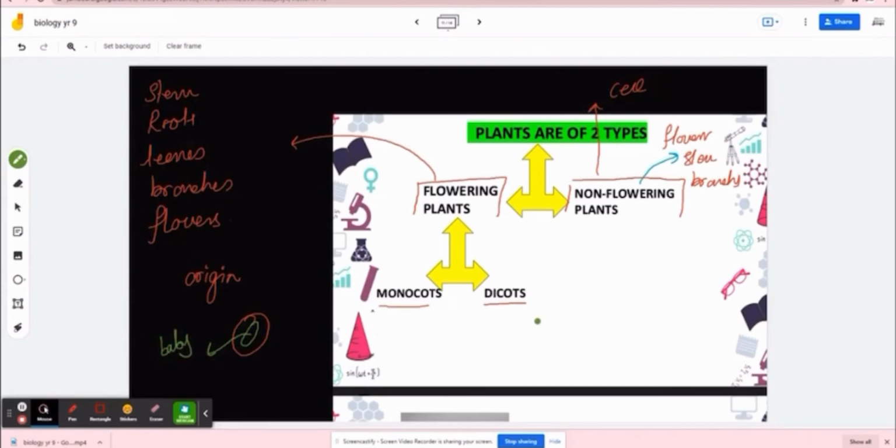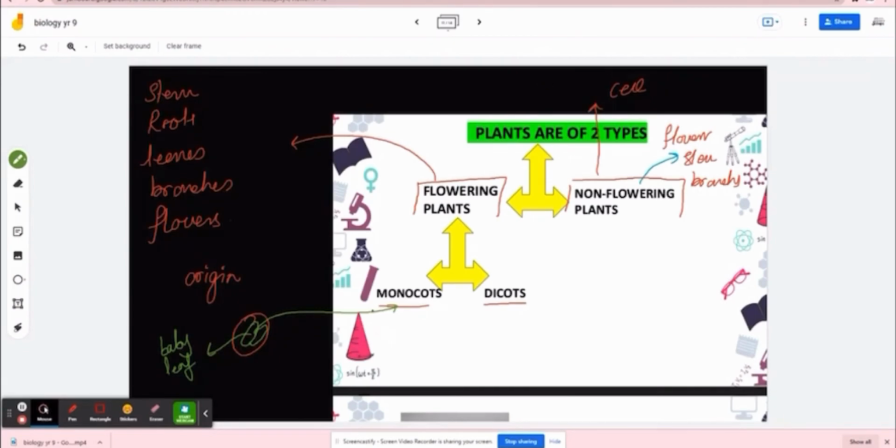I'm making it simple so you could absorb the information. If I just have one baby leaf inside a seed, then that flowering plant is called a monocot. If I have two of them, then it is called a dicot.